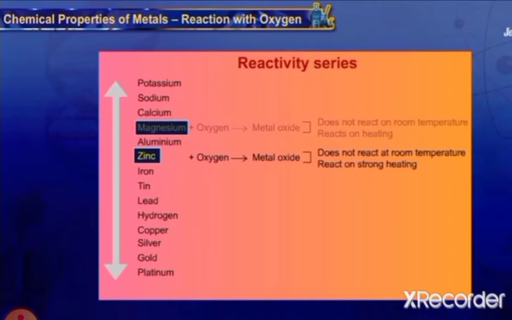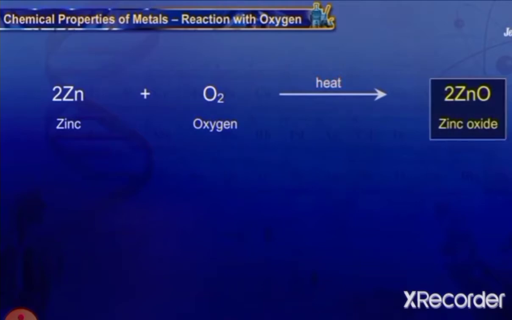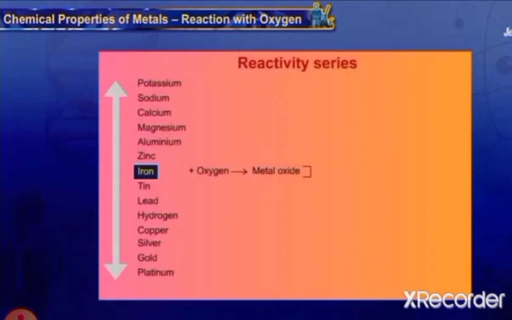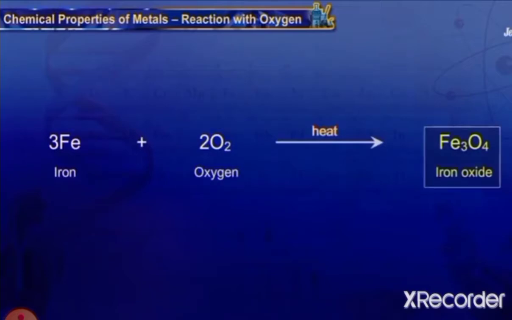Zinc reacts with oxygen to produce zinc oxide on heating. In the same way, iron and copper also won't react with oxygen to produce oxides easily. They require high heat energy.